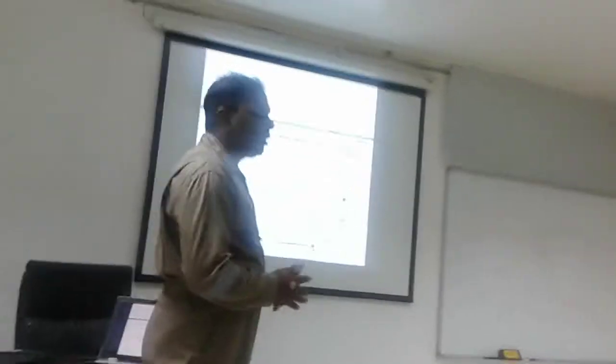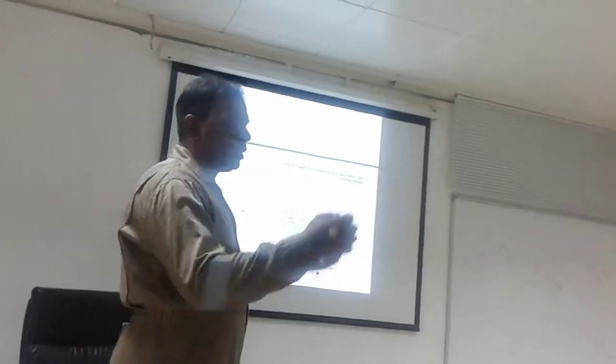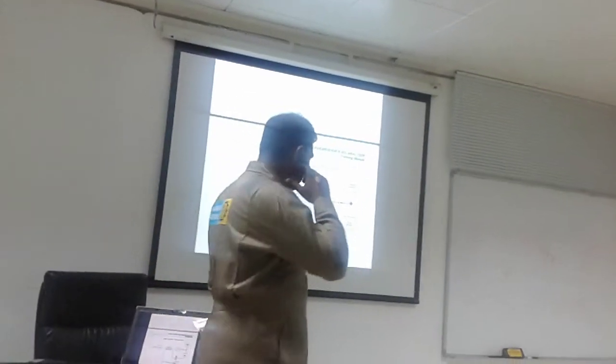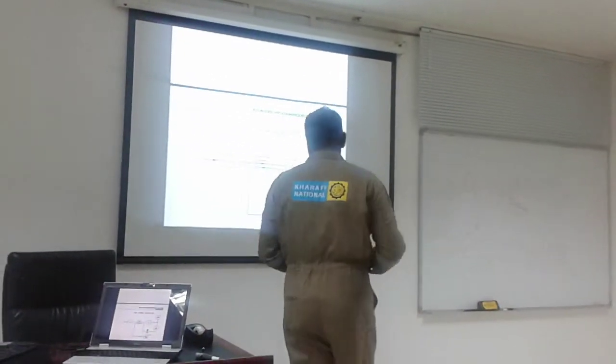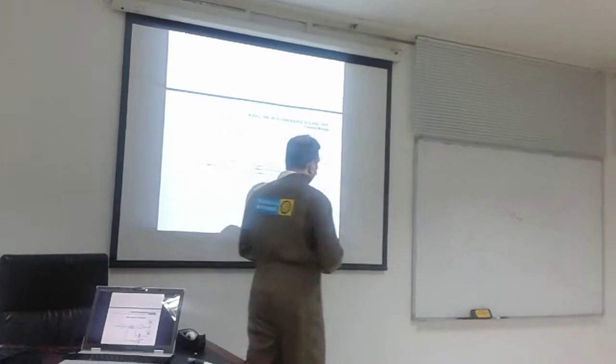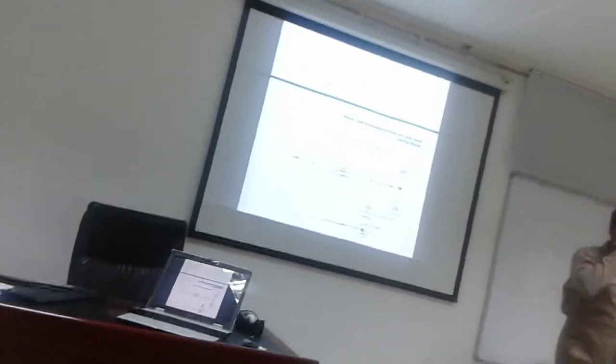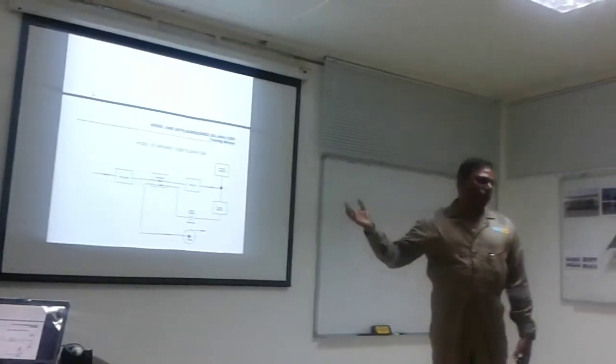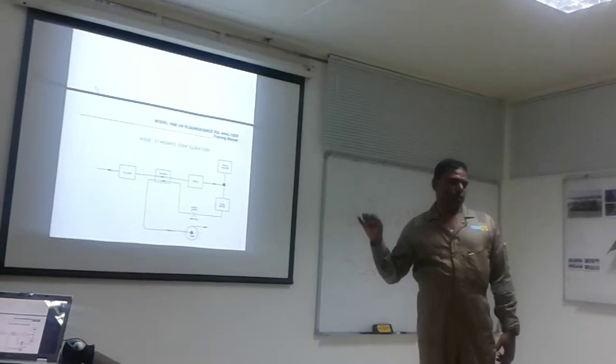Okay, we will go through our pneumatic system and how it takes the sample, how it is scrubbed, and what our requirements are. We are measuring H2S, but our H2S is converted to sulfur dioxide, and then it is measured.